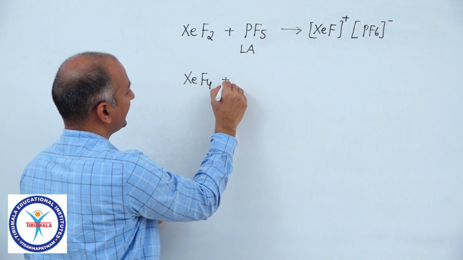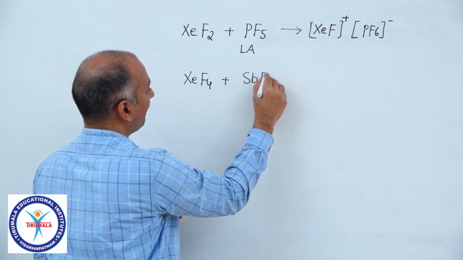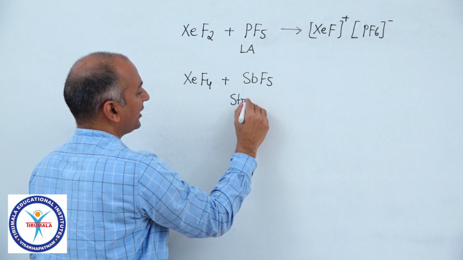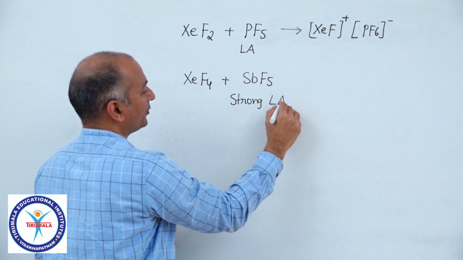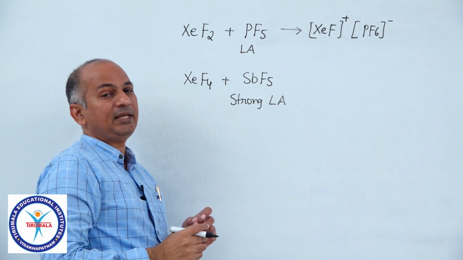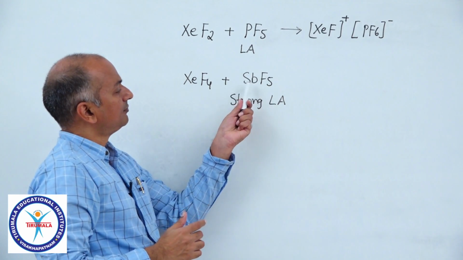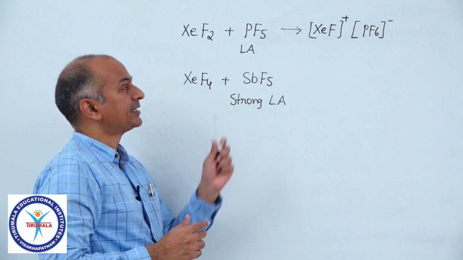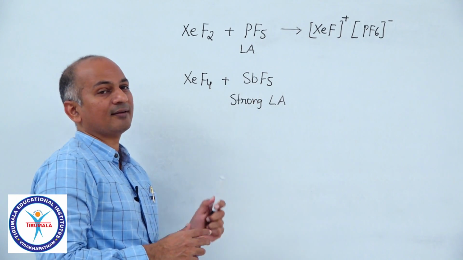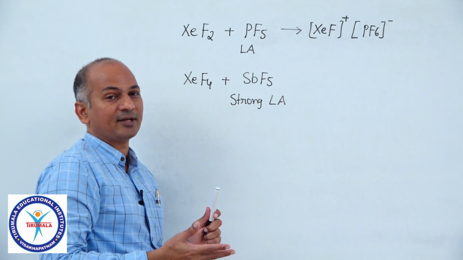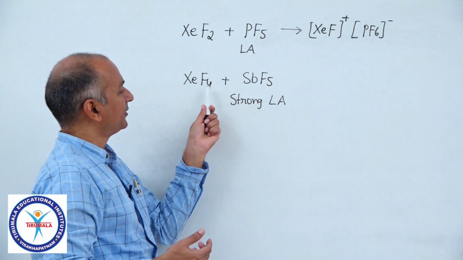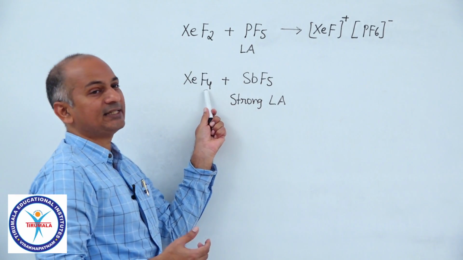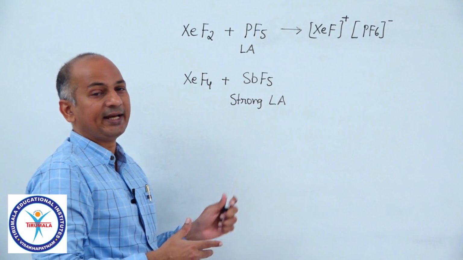XeF4 plus SbF5, antimony pentafluoride. Antimony pentafluoride is a very strong Lewis acid. All of you try to remember. This antimony belongs to the same group as phosphorus. Similar to phosphorus, it also has vacant d orbitals, low-lying vacant orbitals. So it can accept the lone pair from F minus coming from XeF4. So in both the reactions, the xenon fluoride is acting as a fluoride donor, fluorinating agent.